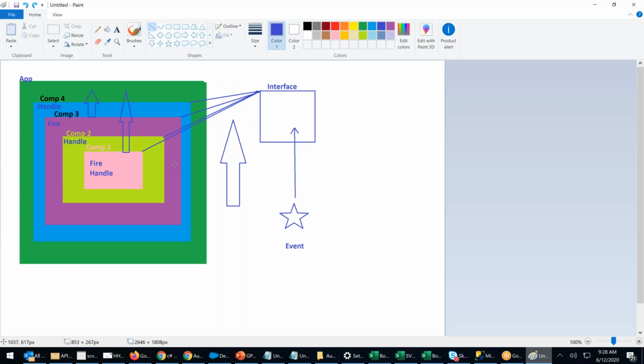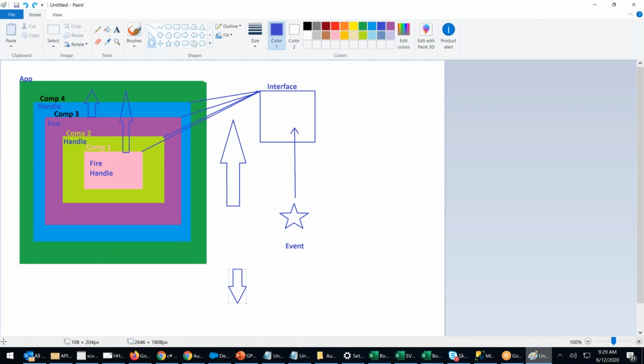Understood? What is the use of interface? One event can be accessed by multiple components. Multiple components can handle it. But suppose I make that event a component event. If I make it an application event, I'll just go and change the word to application. What will happen? Even if component 3 fires, it will not only go up, it will also come down.